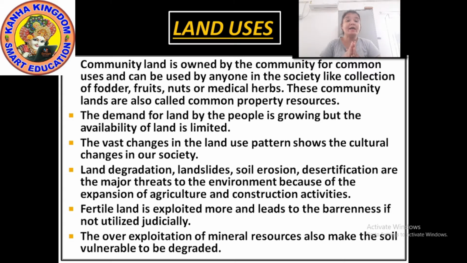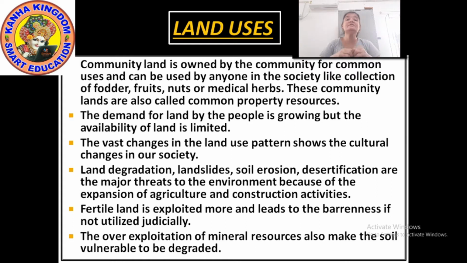Or else we will lose the fertility of the land and it will lead to barrenness. Barrenness means such type of land where you cannot grow anything. So the land should also be used very properly.